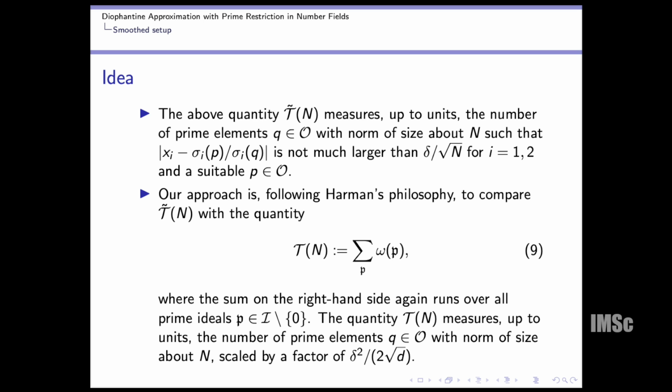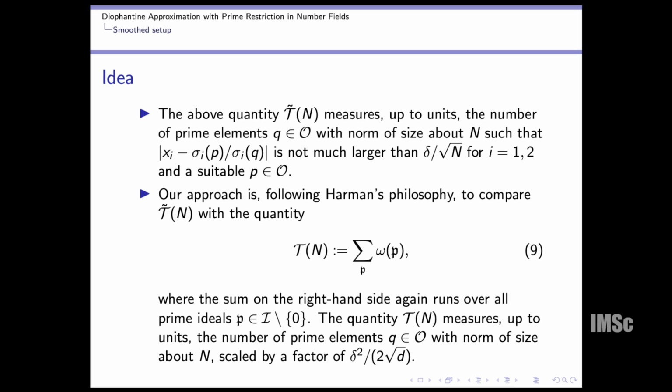So our approach here is how to get a lower bound for this quantity. Here we followed Heath-Brown's philosophy. That means we want to get information for an unknown set from a known set. We compare this set with this T tilde n, that is the sum of omega p, and this also runs over all non-zero prime ideals, but this I know basically. This is basically a smoothing of the number of primes kind of thing.